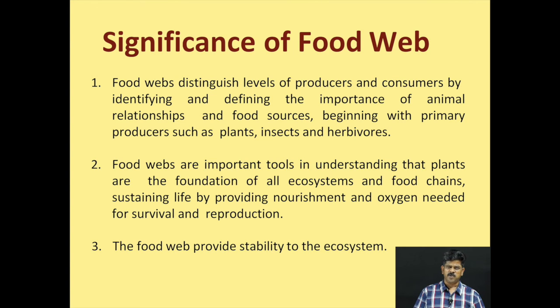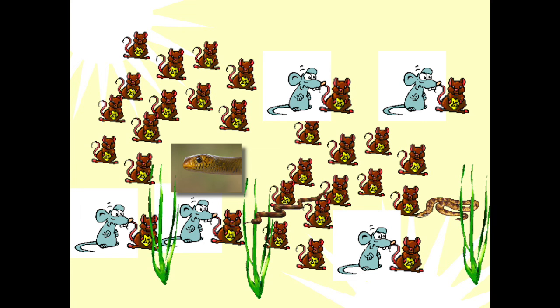And another important thing, the food web provides stability in the ecosystem. So what do you mean by stability in the ecosystem? When you look at the food chain or a food web, I will give an example of why it gives stability. Take a cropland ecosystem. In the cropland, crops are the producers, and the crops are eaten by the rats, and the rats are eaten by the snake. Snakes are eaten by hawk.